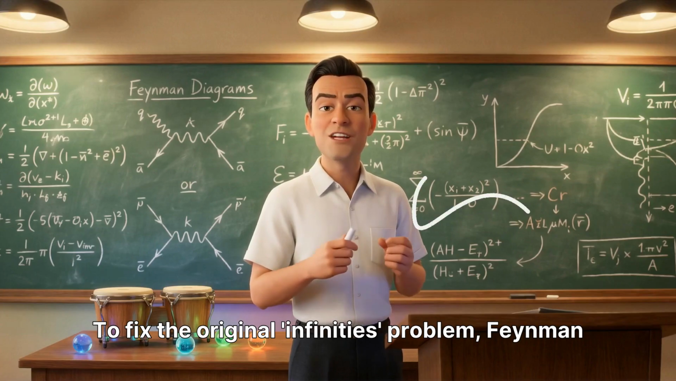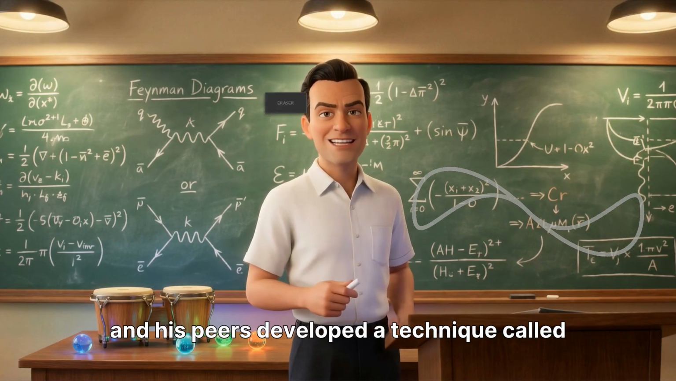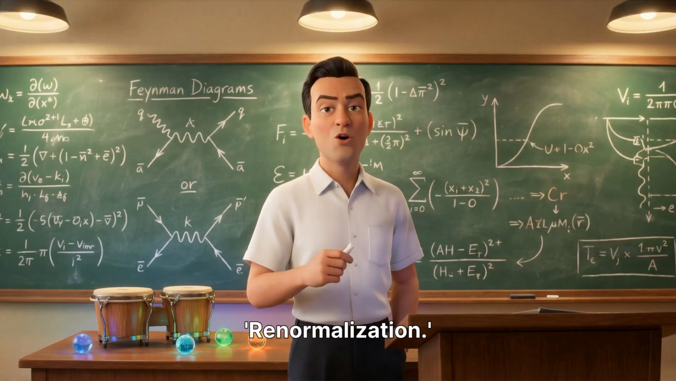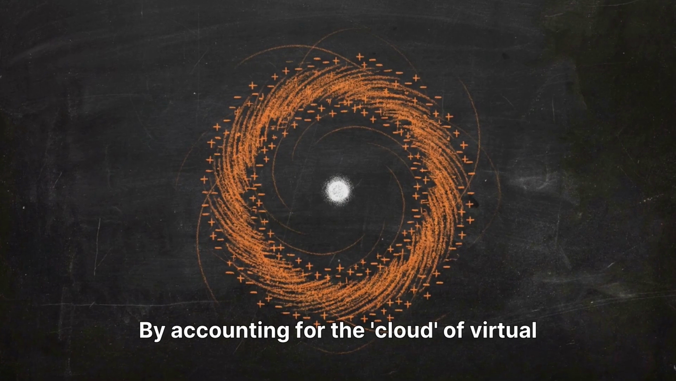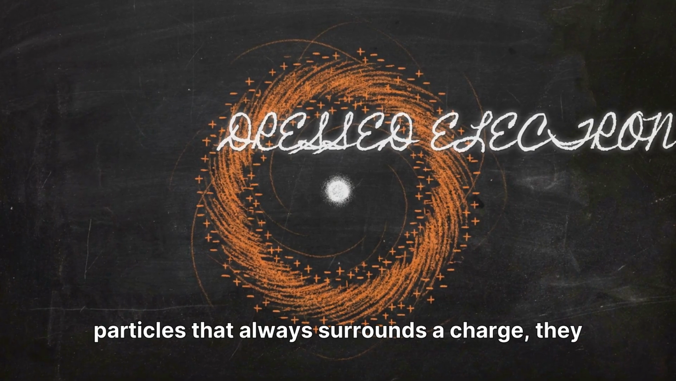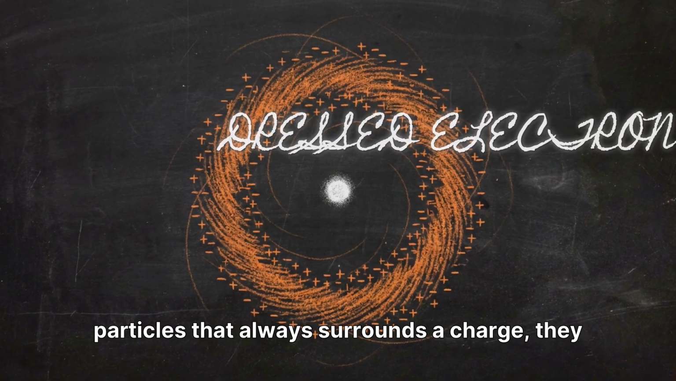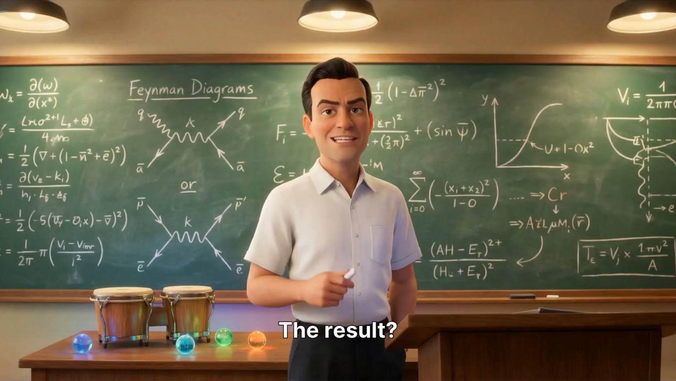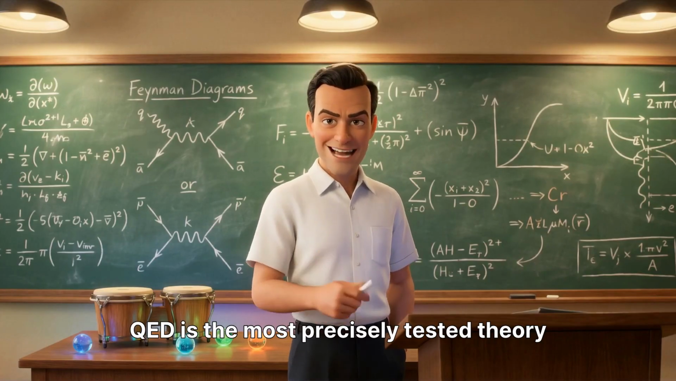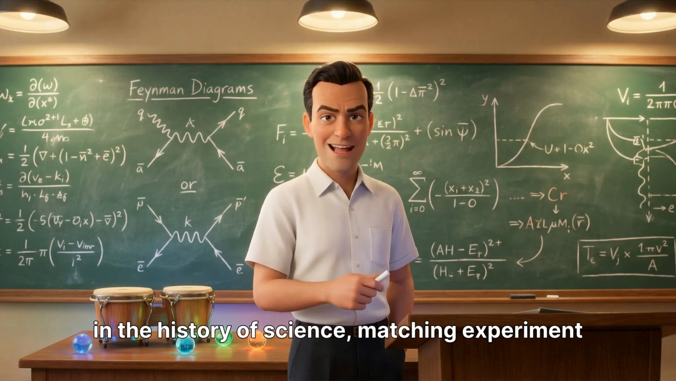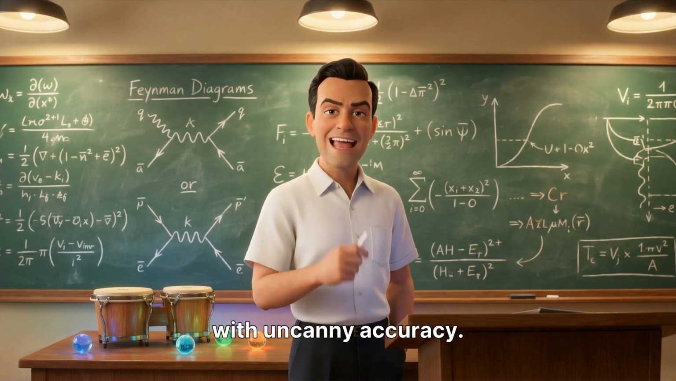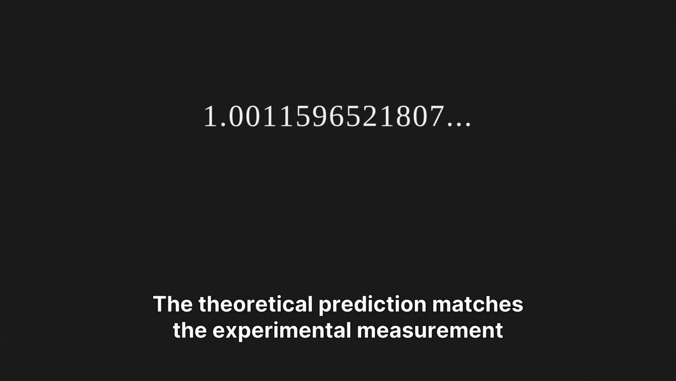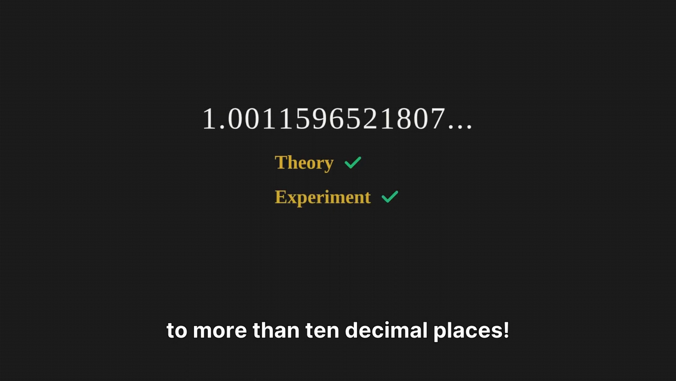To fix the original infinities problem, Feynman and his peers developed a technique called renormalization. By accounting for the cloud of virtual particles that always surrounds a charge, they could calculate finite, physically meaningful results. The result? QED is the most precisely tested theory in the history of science, matching experiment with uncanny accuracy. Take the magnetic moment of the electron. The theoretical prediction matches the experimental measurement to more than 10 decimal places.